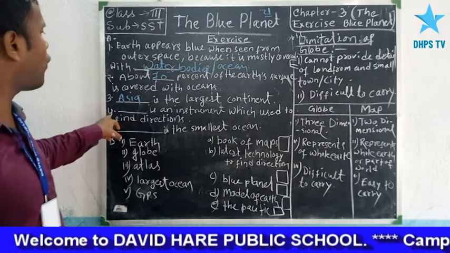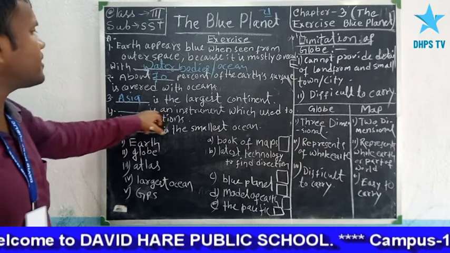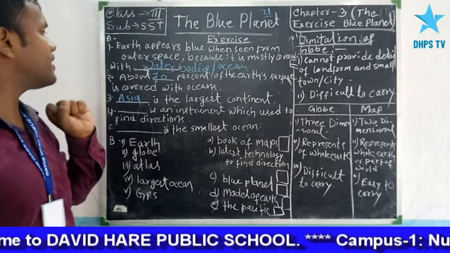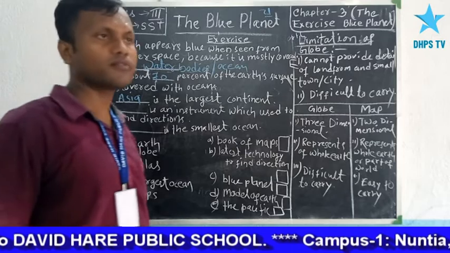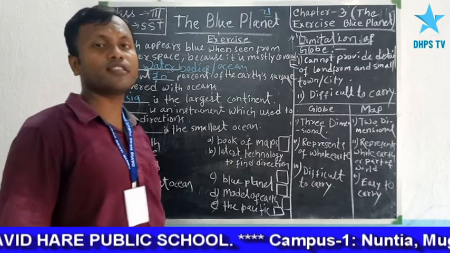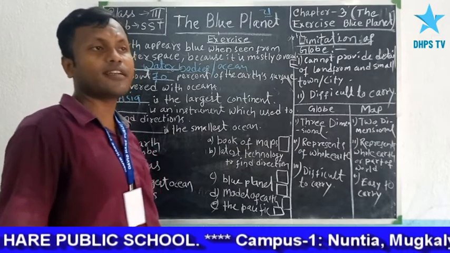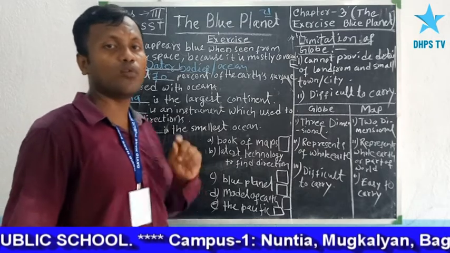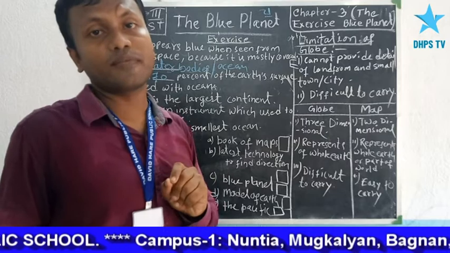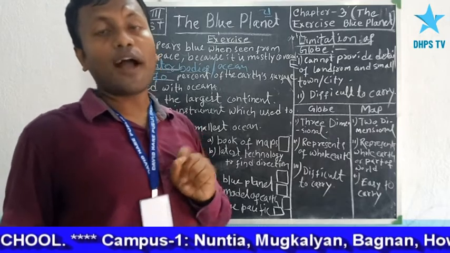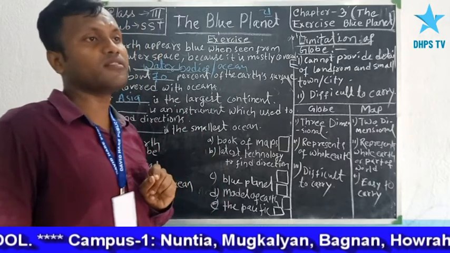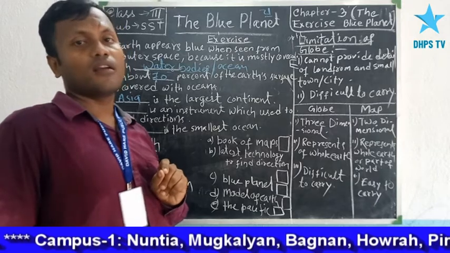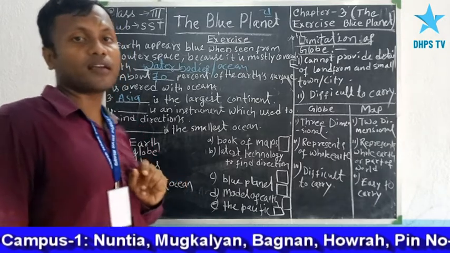Next, question number 4: dash is an instrument which is used to find direction. Which instrument do we use to find direction? This instrument name is magnetic compass.